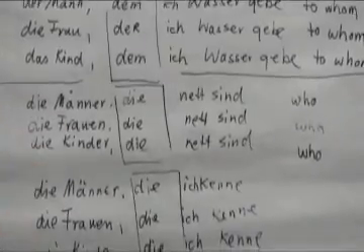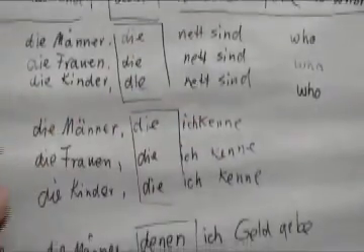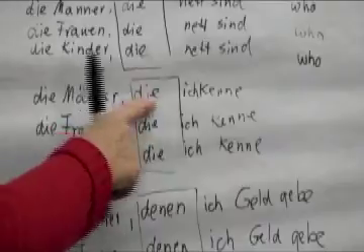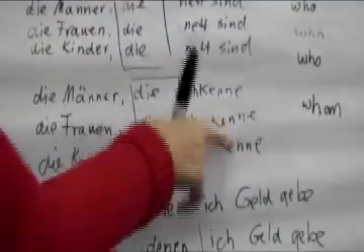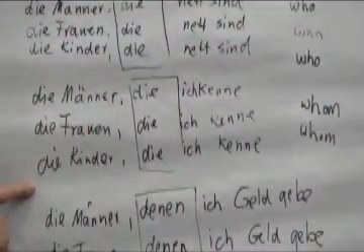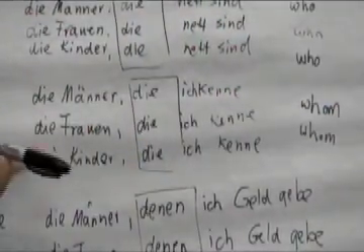Now let's look at the accusative. Die Männer, die ich kenne. The men whom I know. Die Frauen, die ich kenne. The women whom I know. Die Kinder, die ich kenne. The children whom I know.